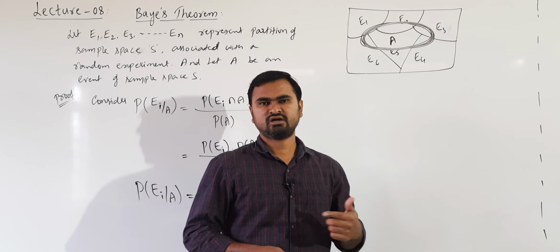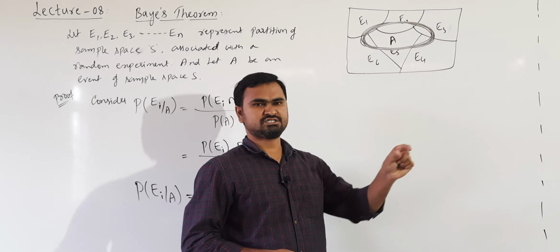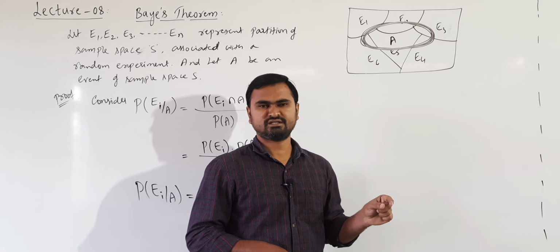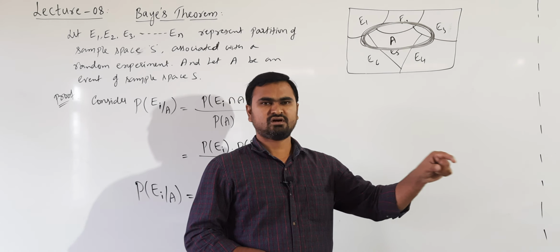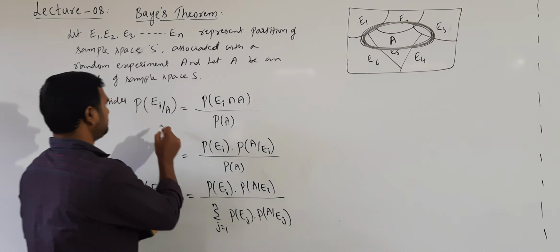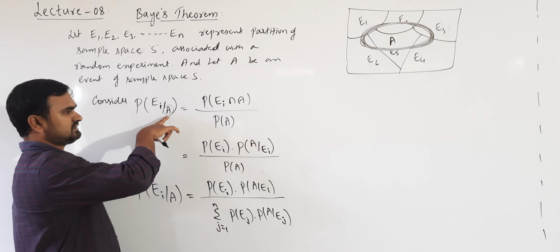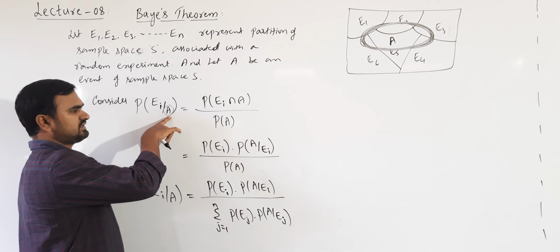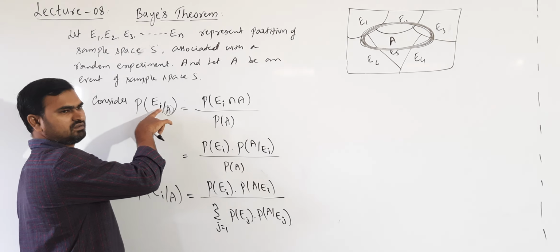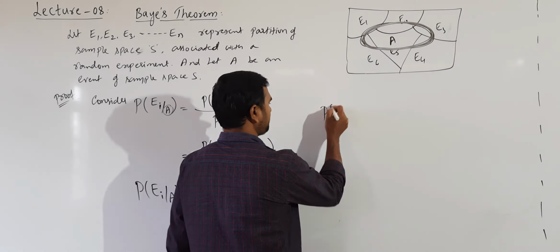We are finding the reverse probability here. Understanding? Already we know that the student got distinction marks. Now I don't know which section he is from. Now I want to find the probability that he is from first section, or I can find the probability that he is from second section. Like this, event A has already occurred. Okay. Already I know that the student got distinction marks. Now what is the probability that he is from a particular section? If I take i as 1, what is the probability that he is from first section? Okay. Like this.